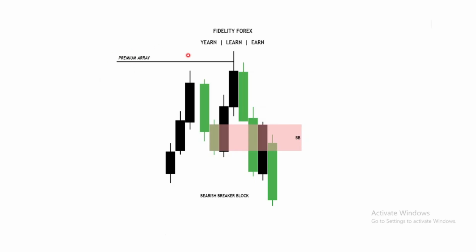Premium array. Once the liquidity was swept, remember, to classify a bearish or bullish breakup block, first there must be a sweep of liquidity. We sweep buy side liquidity here, right? These are meant to act as support for price going up. But we see we violated, we break down, and then in time we retrace back to these levels and they act as resistance in this scenario going lower.